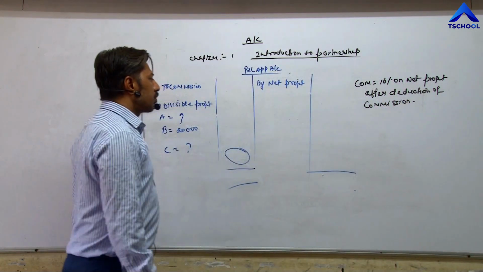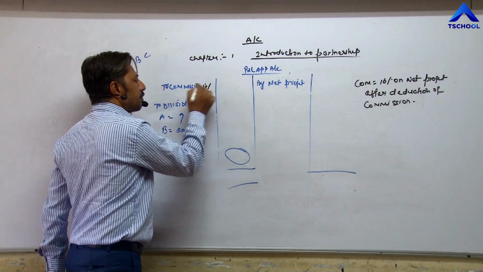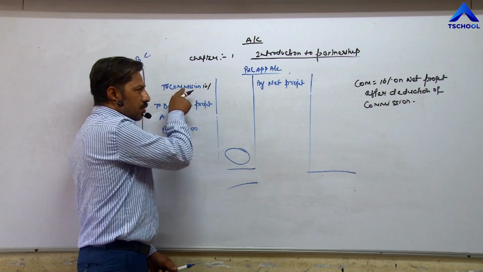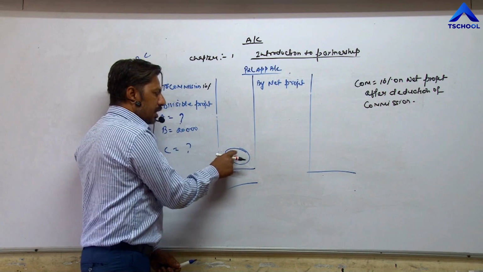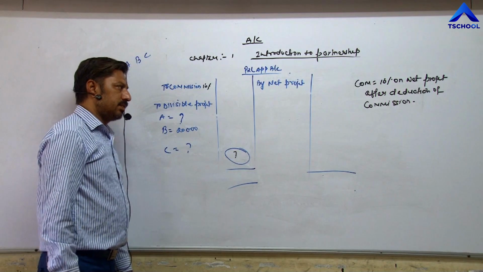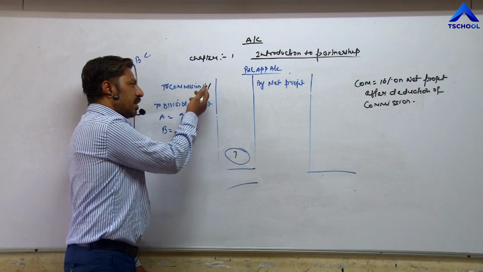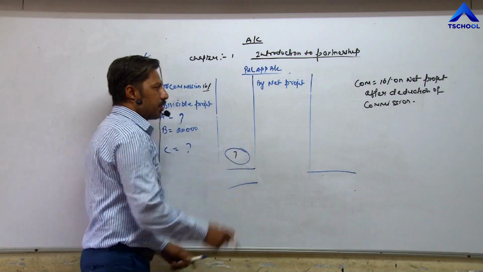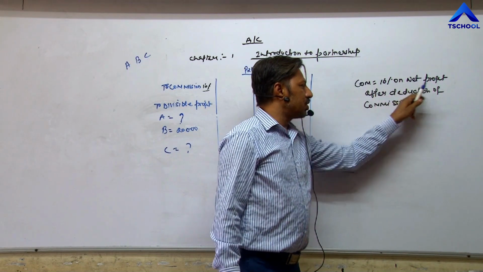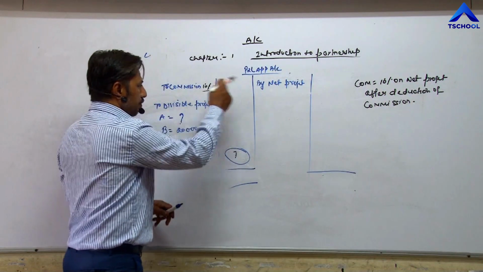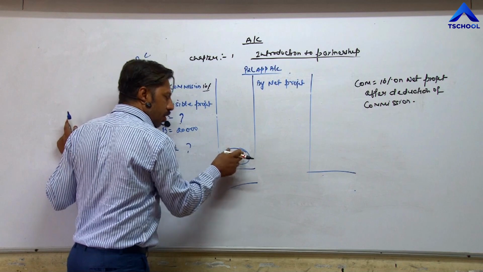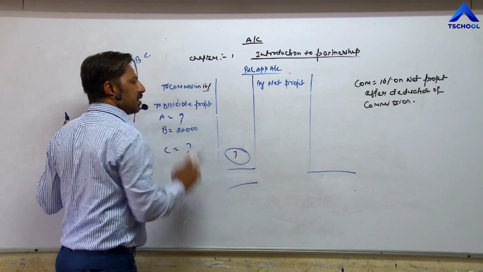Means we need to calculate 10% commission. But on which profit? On profit after deduction of this commission, means on divisible profit. But in this question we do not have divisible profit. Again we need to calculate 10% on divisible profit, because in the question it is written that 10% we have to calculate on profit after deduction of commission. After deduction means out of this profit we have to deduct commission, then whatever amount comes, on that amount we have to calculate 10%.